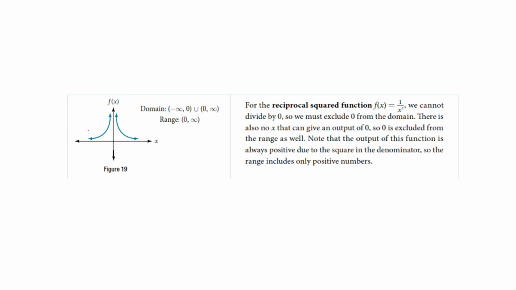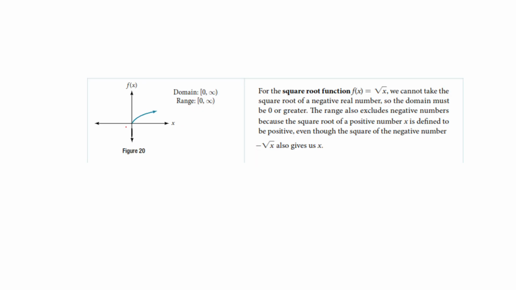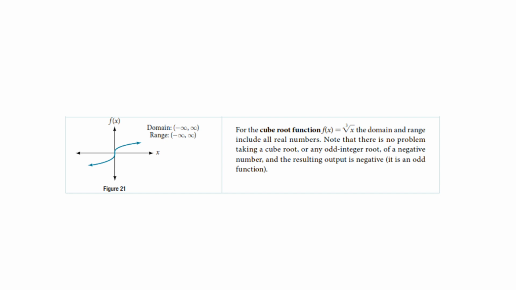Reciprocal square, same kind of concept. We're moving up everywhere on the x. We never get to 0, so we jump over it. And then the range, we don't hit anything till 0, but we don't include it because we never get there either. Square root picks it up at x is 0 and goes on forever. The range would do exactly the same thing. Cube root function, you're going to hit everywhere as you move along.